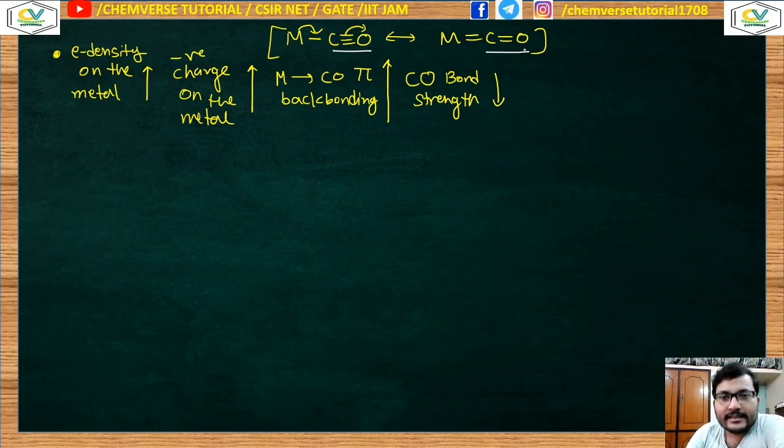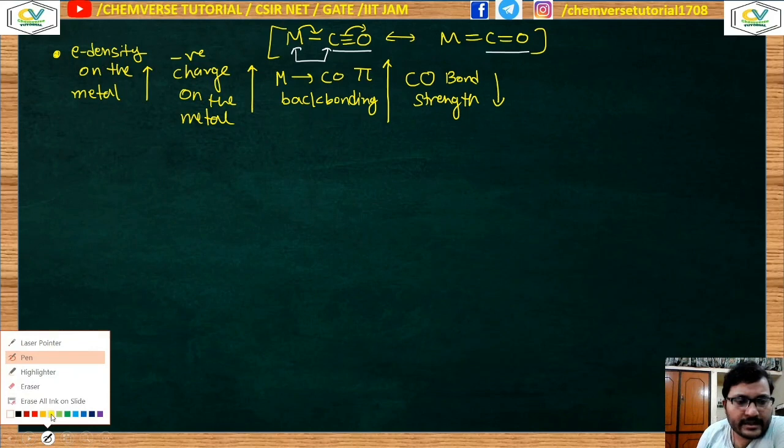Another thing is that if you compare the metal carbon bond strength, the metal ligand bond becomes stronger. Before the back donation it was a single bond, after back donation it turns into a double bond, so the bond order between the metal and carbon increases, and this bond becomes stronger.